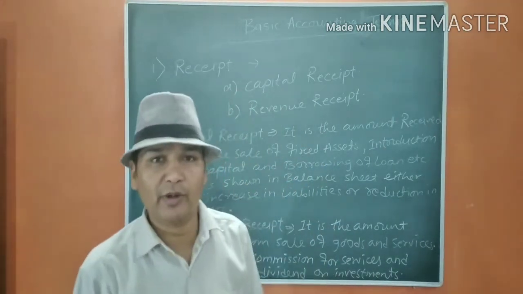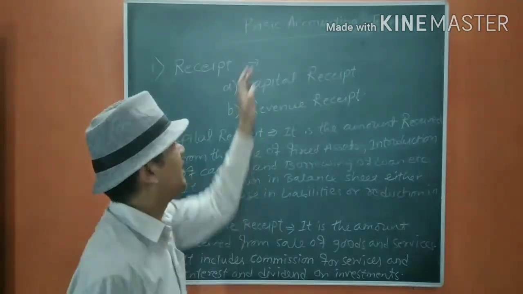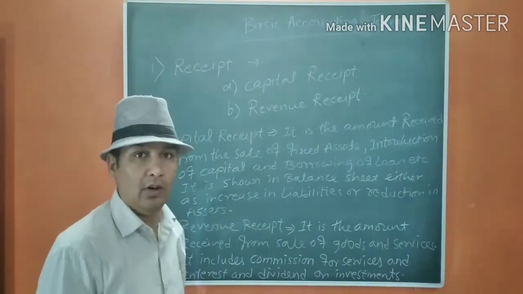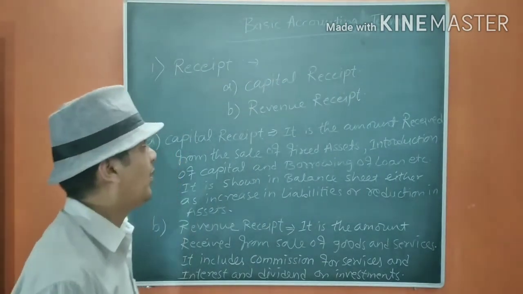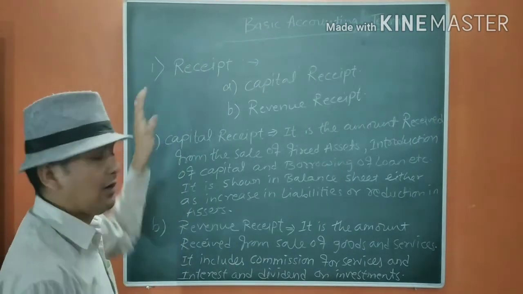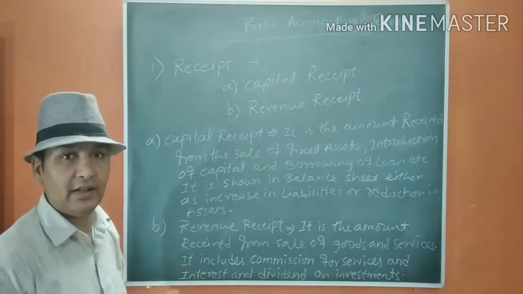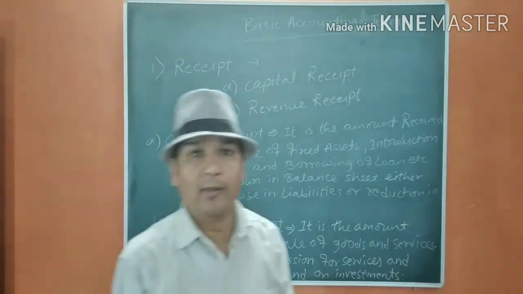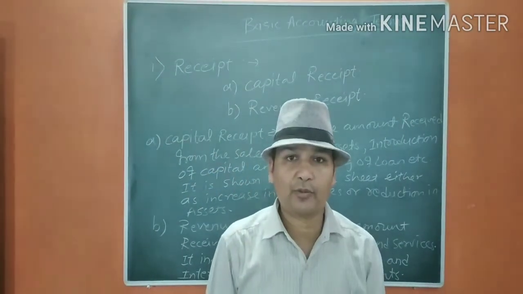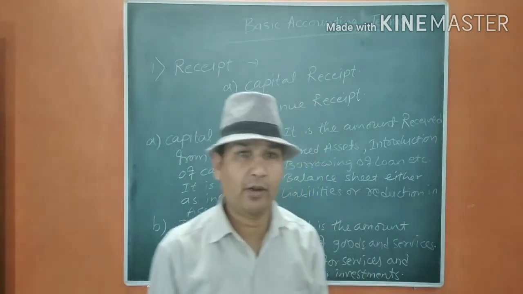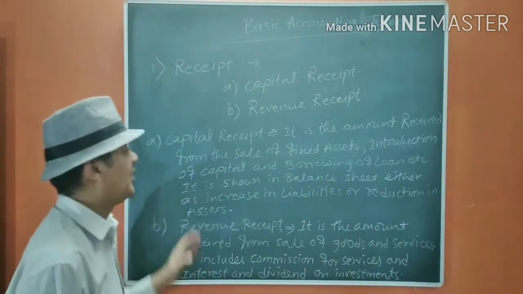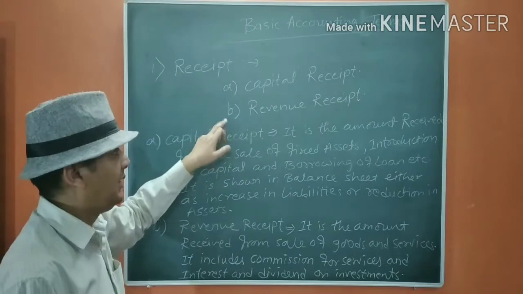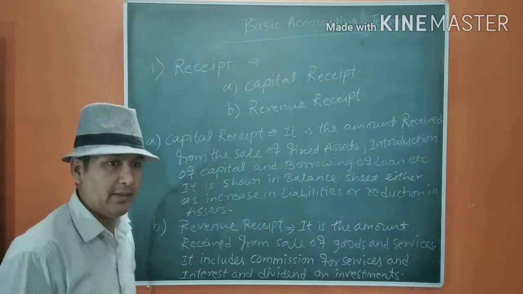Friends, we are going to continue the basic terms of accounting. It is very important. Today's first basic concept is receipt. Receipt means the amount which we receive. It is of two types: capital receipt and revenue receipt.